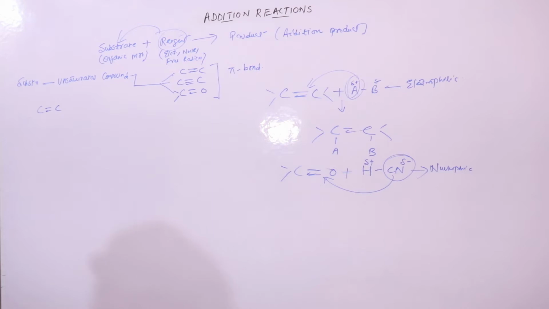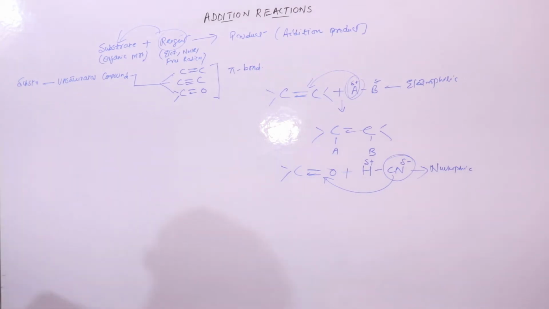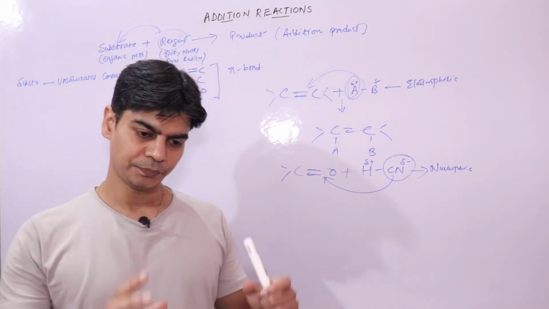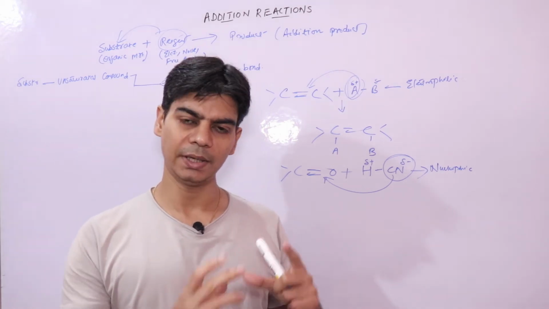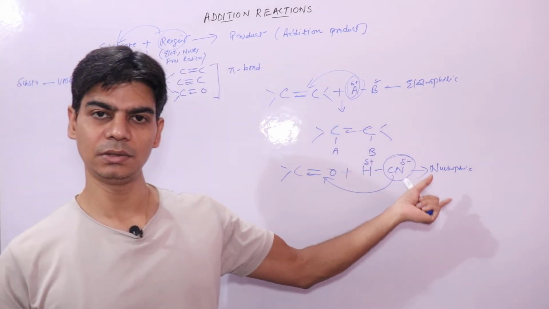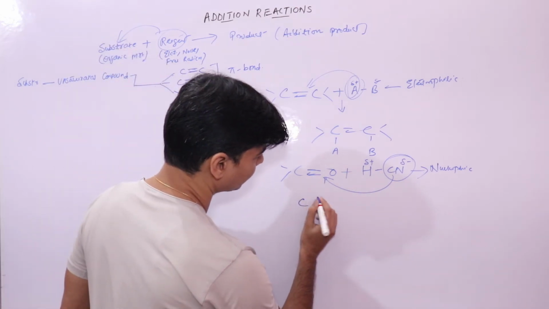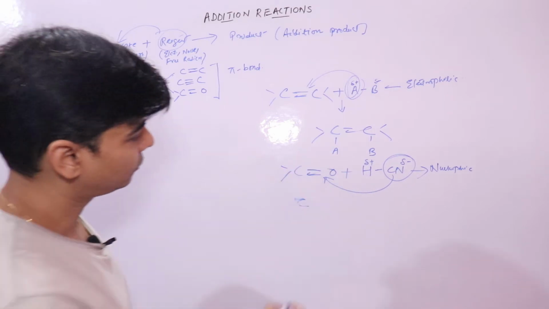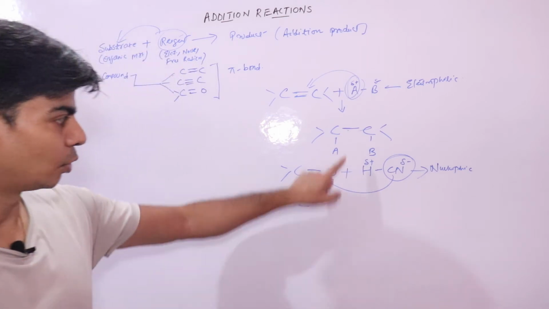So let's look into the first reaction, where an unsaturated compound containing a pi bond, alkenes or alkynes, reacts and undergoes an addition reaction to form an addition product. One more thing, I have already shown you over here, it will form this type of addition reaction. It should be a single bond, not a double bond.